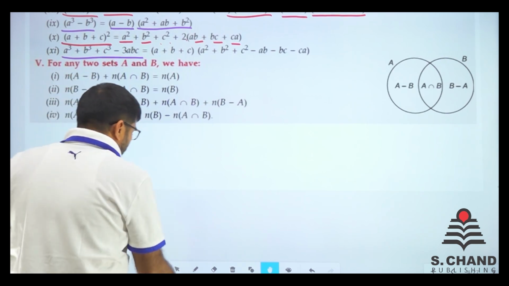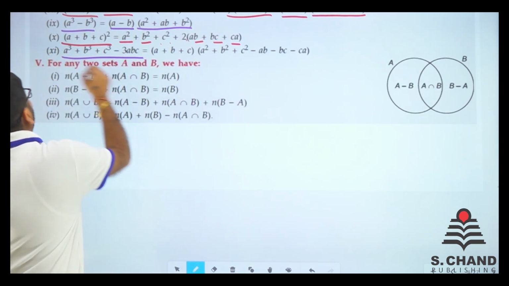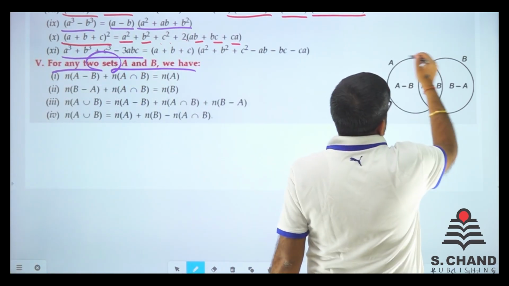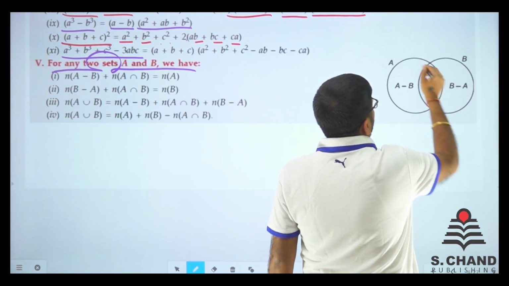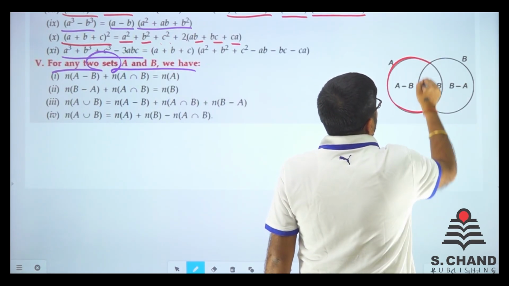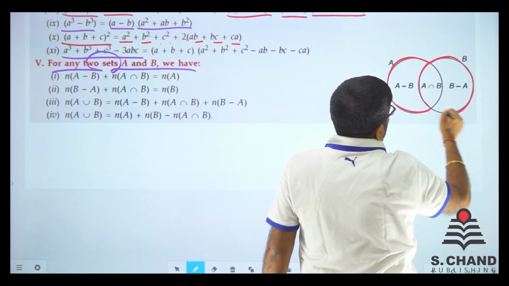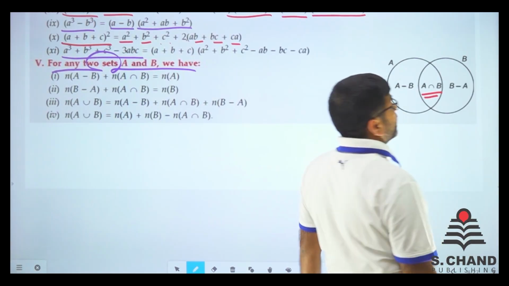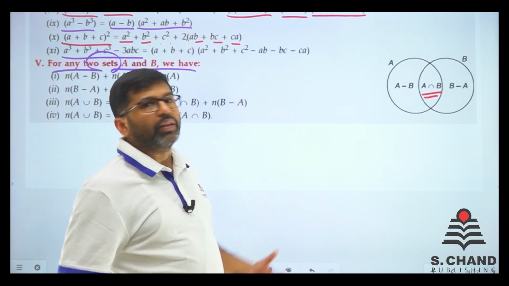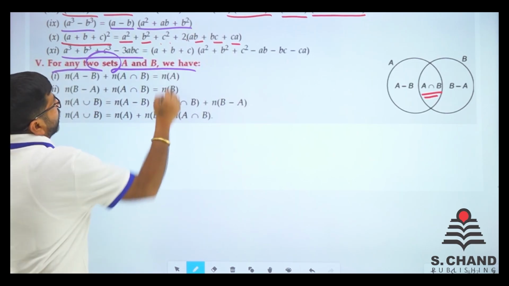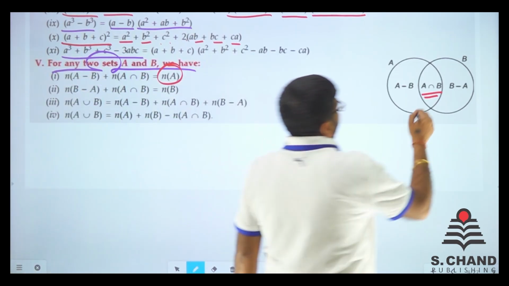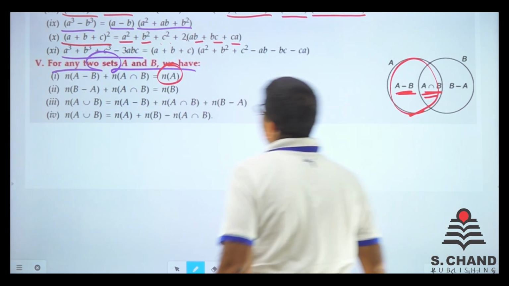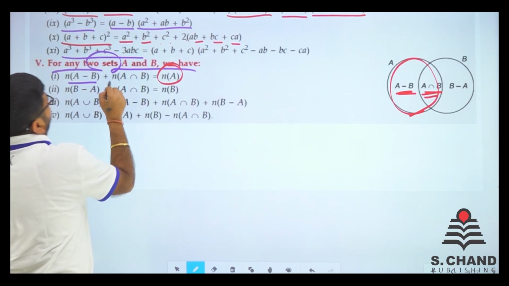So I just need to make you understand, right? For any two sets A and B, so this part is A minus B. You can see that this portion is A minus B and this portion is B minus A, and there is some part which is A intersection B. That is the middle part, the common part, right? So if you want to say what is n(A), you can see it very well. n(A) is n(A minus B) plus n(A intersection B).